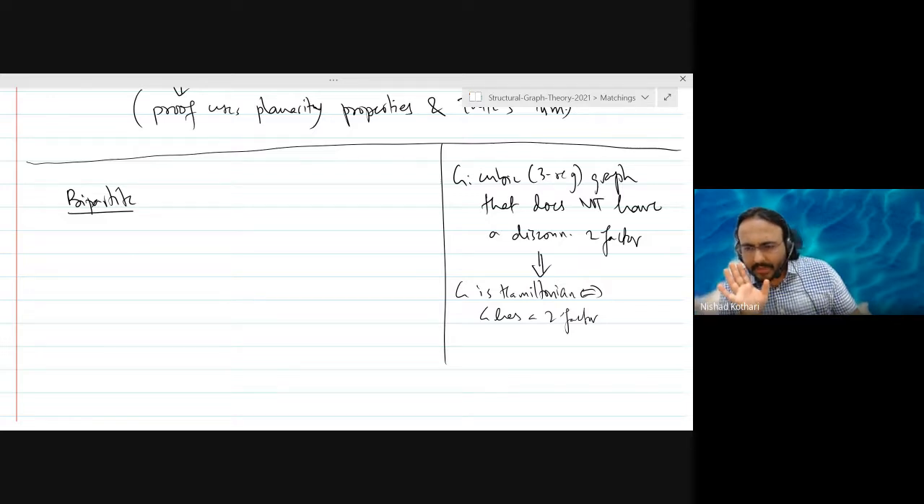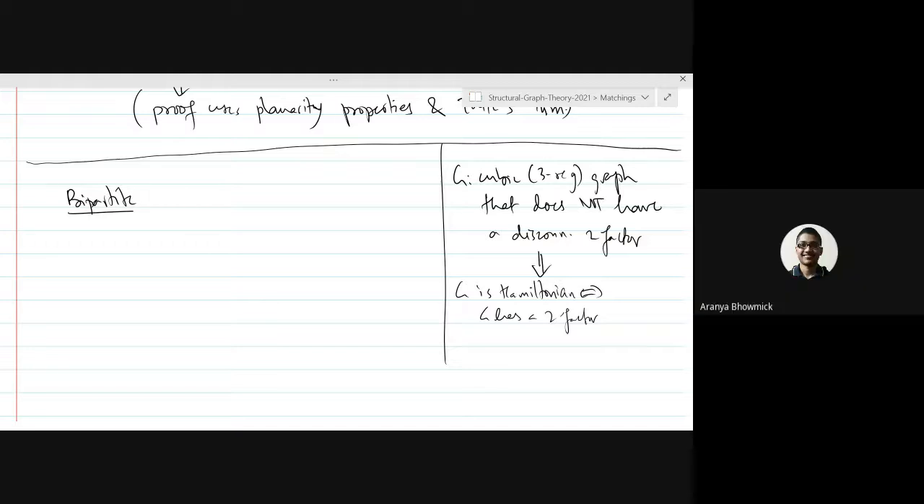If your graph does not have a disconnected two factor, then actually it will be Hamiltonian, because for cubic three regular graphs, if I just put two connected, I don't care about less connected graphs, then they all have a perfect matching. We proved Petersen's theorem. So they are all going to be Hamiltonian.